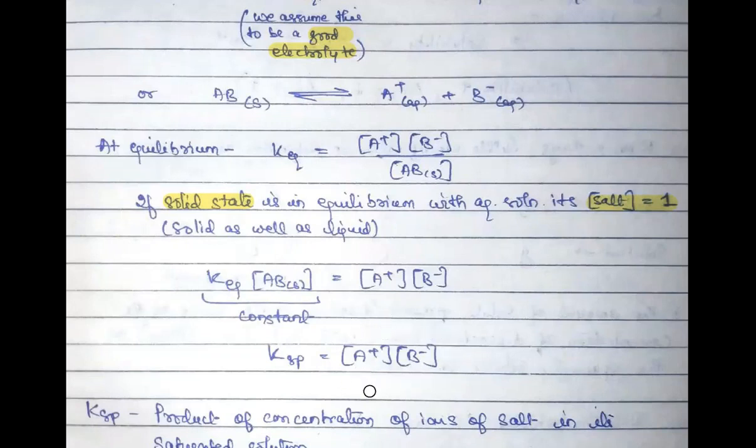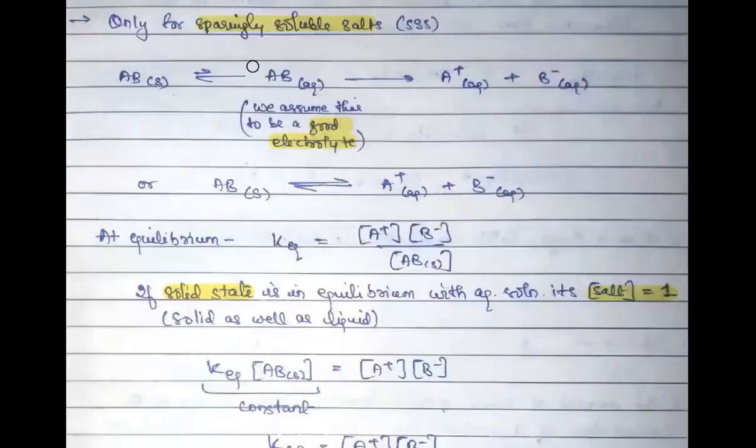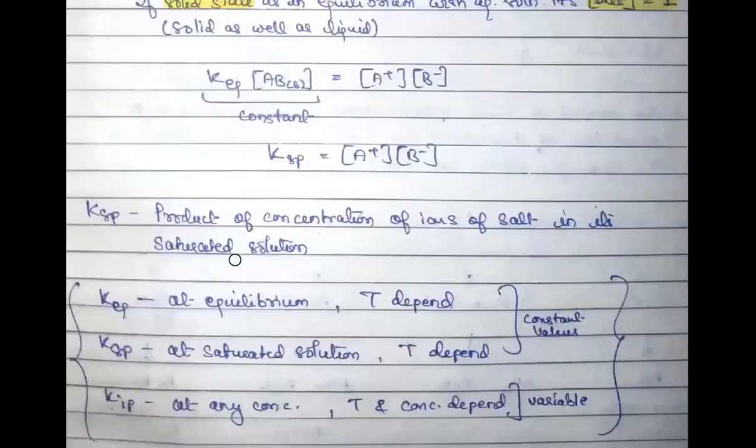And what are my products? These are my respective dissociated ions. You just need to be very clear over here that these are just those ions which were dissociated over here. They are not the complete ions coming from the salt solid, because everything was not dissociated. Only some of its part was solubilized, and that is only giving you this much amount of dissociated ions, right? Okay, very good. So this is your Ksp, and this is how you get Ksp.